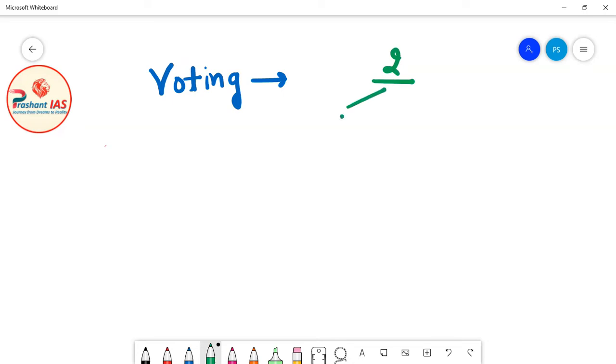Either they can support the resolution or they can oppose the resolution. Supporting the resolution means they are in favor of removing the vice president, and opposing the resolution means they are not in favor of removing the vice president. Okay, so now voting will take place in Rajya Sabha.